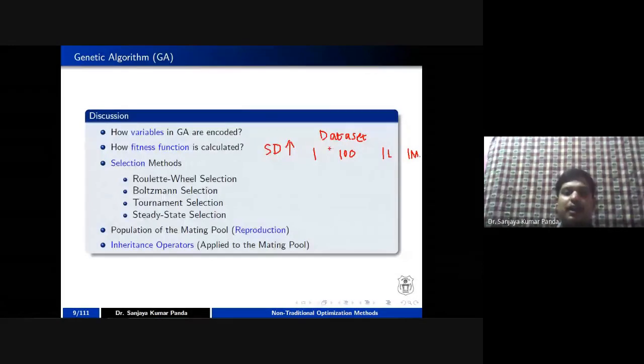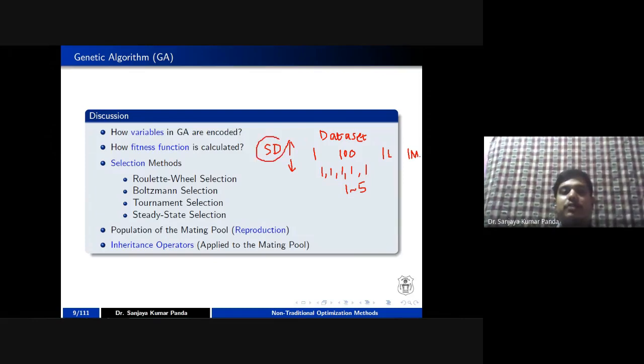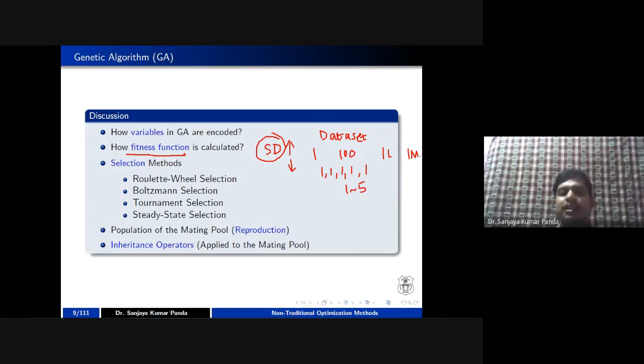But for example, in a particular data, if all the variables are 1, right? All the data elements are 1, or they are present in the range of 1 to 5. In that case, you can see that the standard deviation is very low. So if you want to deal with a particular problem where variation plays an important role, there you can use standard deviation as a fitness function, right? Most researchers also use the standard deviation as a fitness function in order to apply it to a large scale engineering problem.